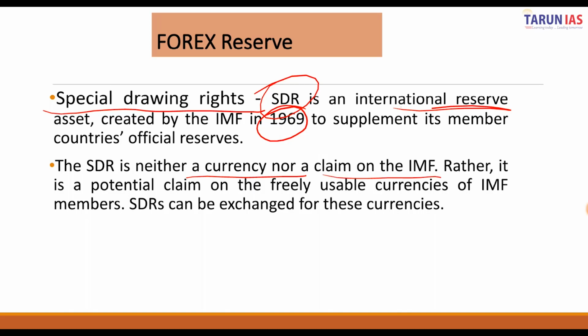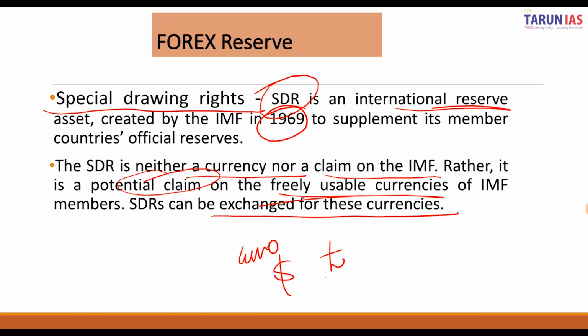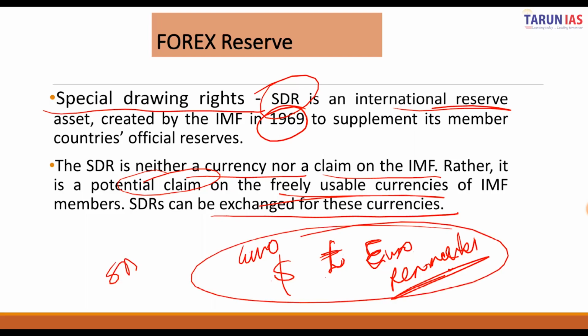Rather, it is just a potential claim on the freely usable currencies of IMF members, and SDR can be exchanged for these currencies, which include the dollar, the pound sterling, the euro, and the renminbi, which is the Chinese currency. So these are the currencies which form the SDR basket.